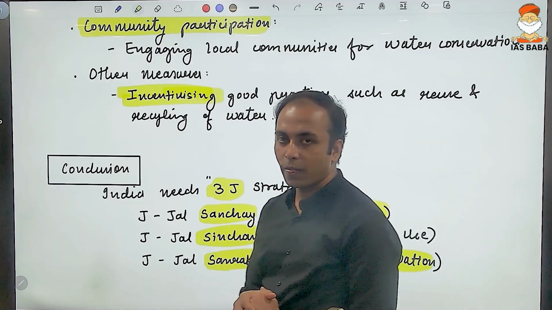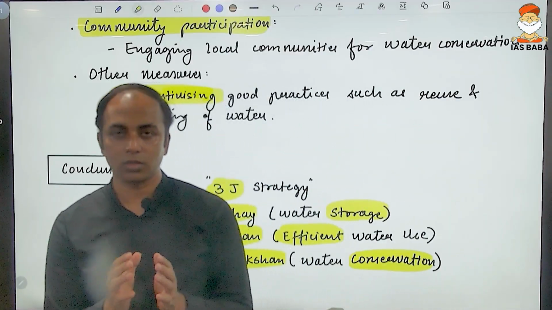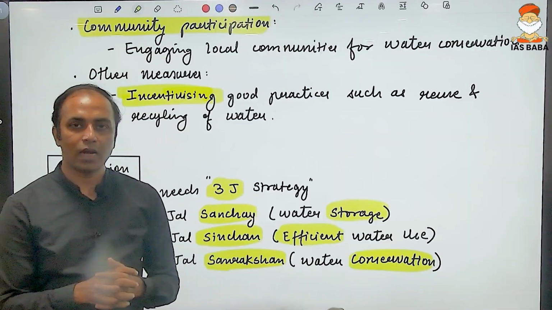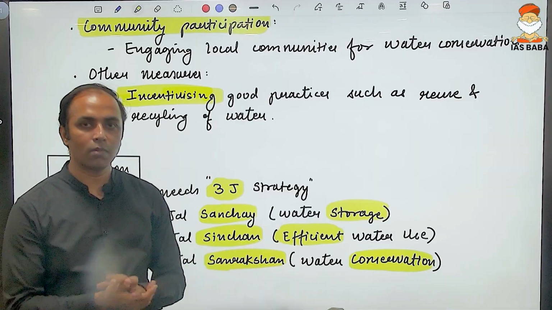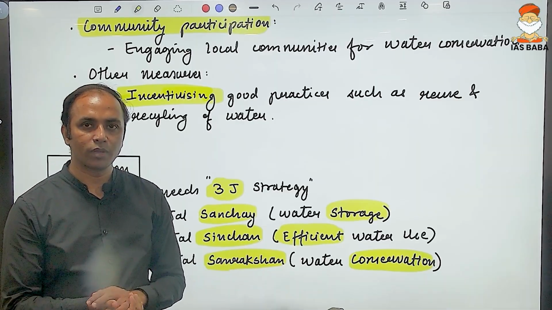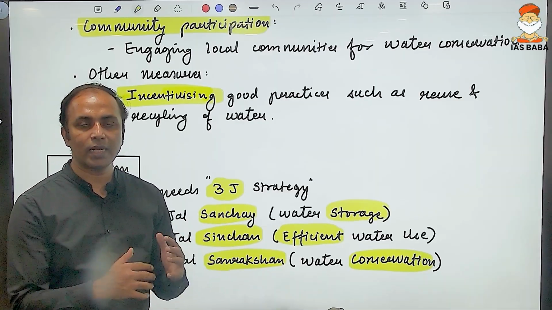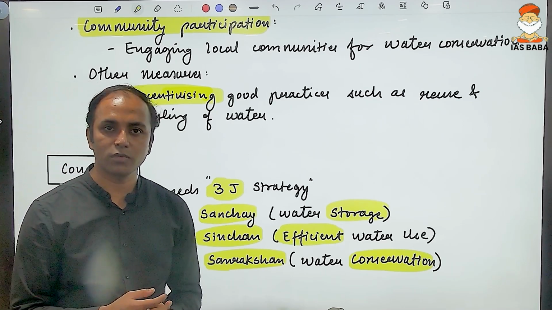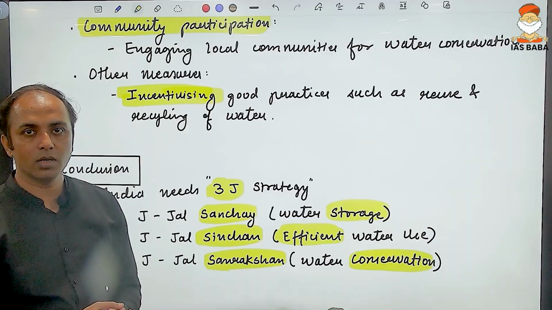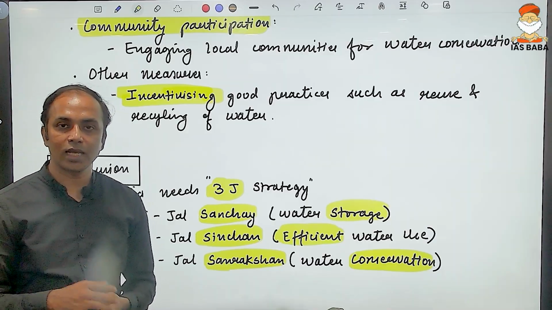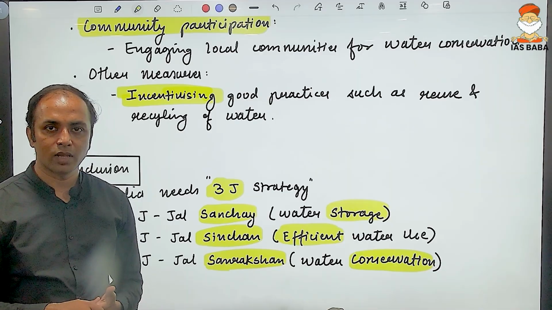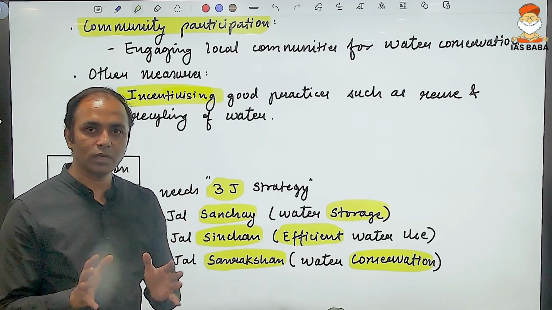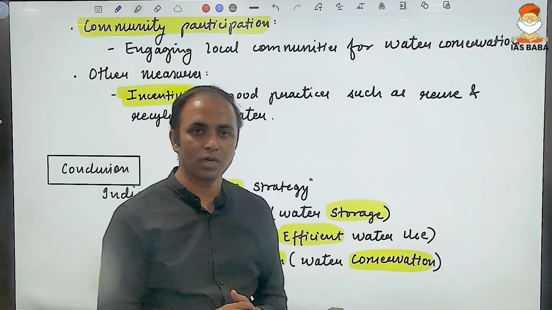So in this way, this issue of drying up of rivers can be very well handled, and a substantial amount of content is available to you. This content can be enriched further by any examples if you come across them in the newspaper, or any good case studies if you happen to see, and this will be like a ready-made answer for your exam.